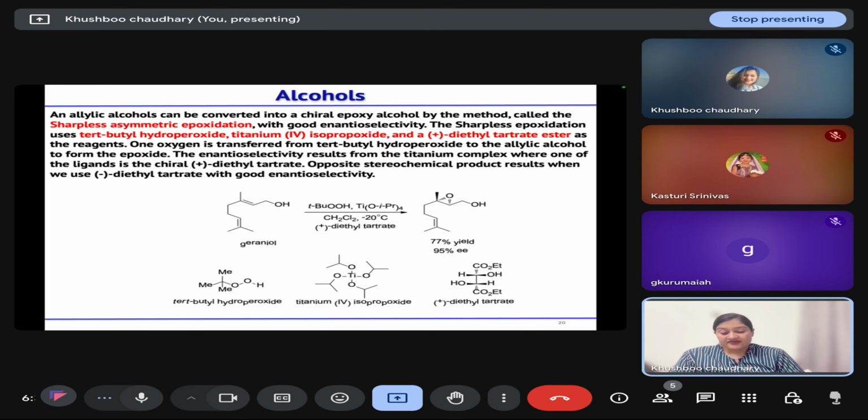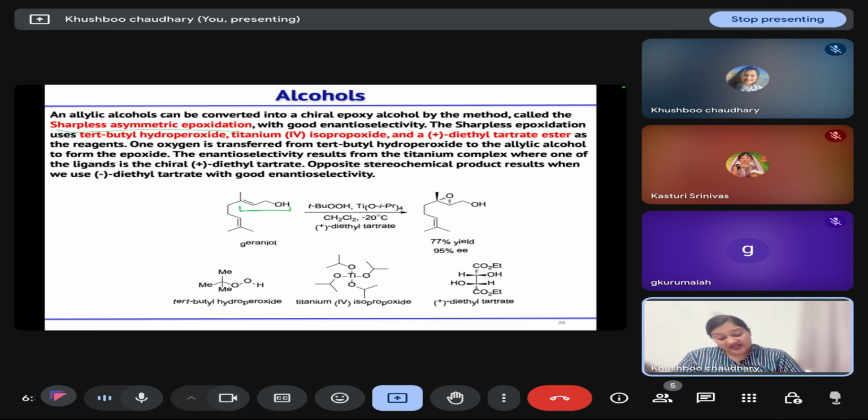Then one particular method that we use for getting the asymmetric epoxide is the Sharpless asymmetric epoxidation. If we have a molecule that contains an allylic alkene as well as an isolated alkene, then the allylic alkene will participate in this epoxidation rather than the isolated alkene.